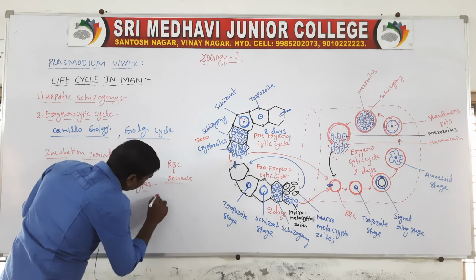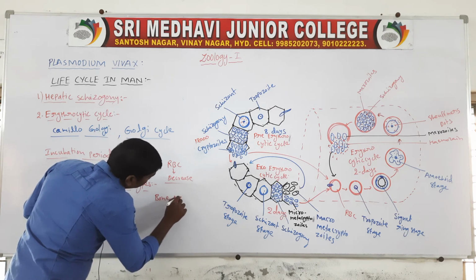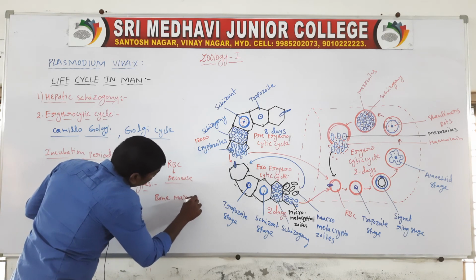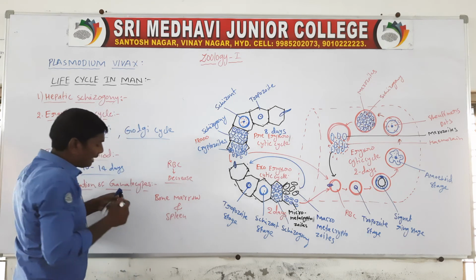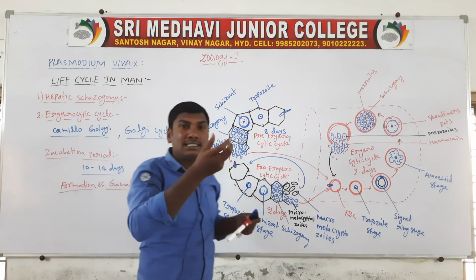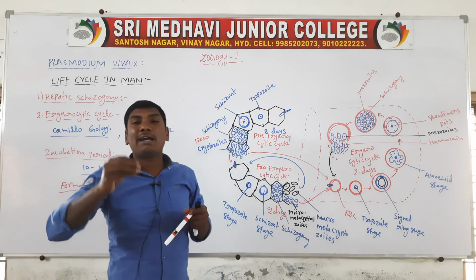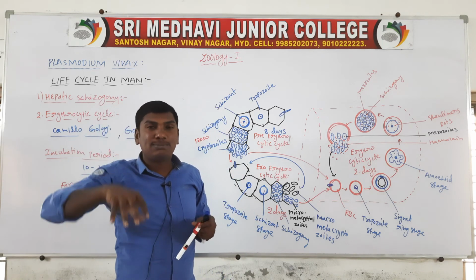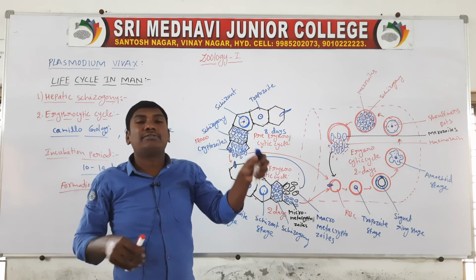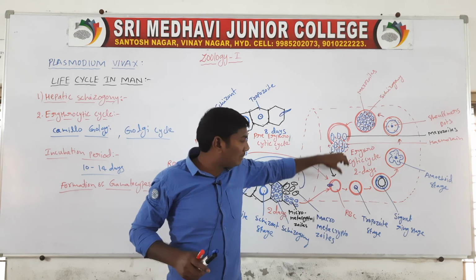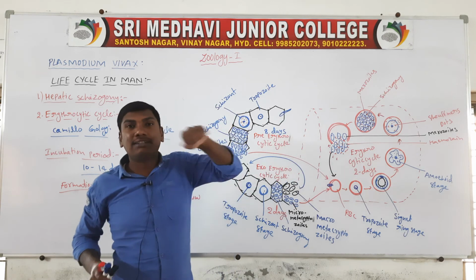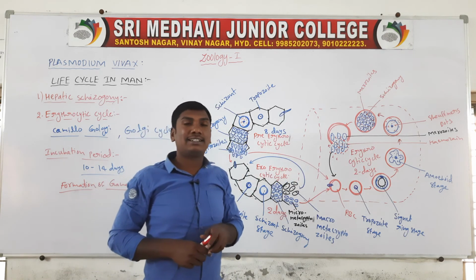In the bone marrow and spleen, the red blood cells are converting to the gametocytes.